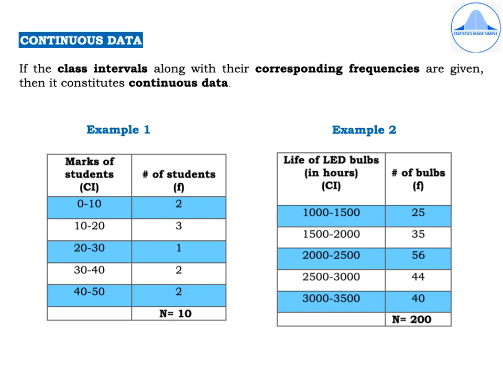Now in the second column we have the number of bulbs as the frequencies 25, 35, 56, 44 and 40. When we add up the frequencies, we get capital N equal to 200. So in both these examples, you see that in the first column we have the class interval, and in the second column we have the corresponding frequencies, and such a type of data constitutes continuous data.